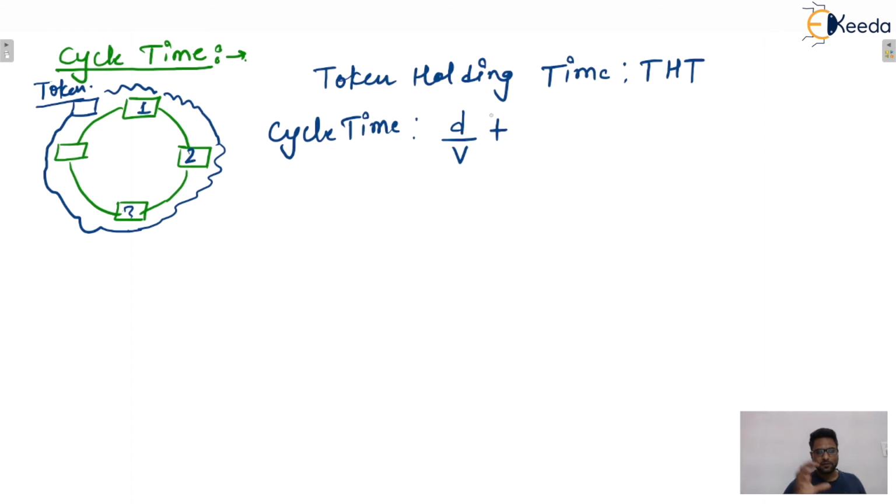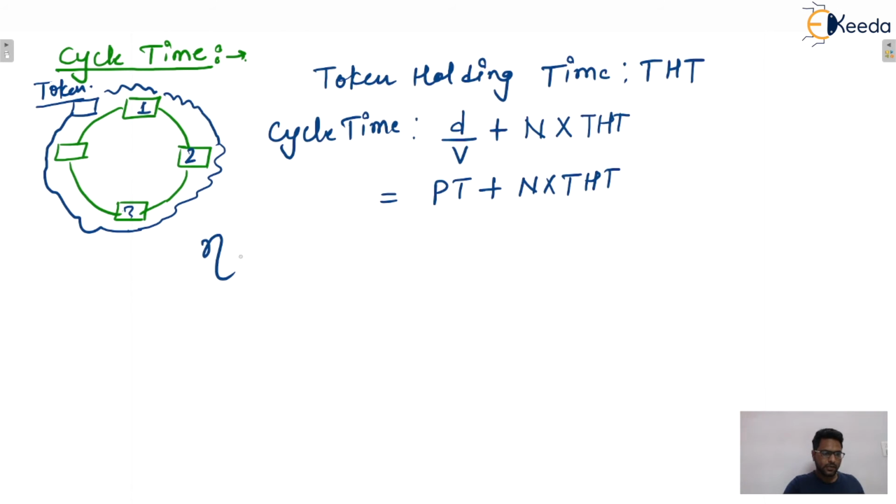Plus, we can say that every station will hold the token and transmit the data. Again, the second station will hold the token and transmit the data, and so on. So n stations are there, and each station takes some time, that is the token holding time. So n into THT will be the cycle time. I hope this is clear to everyone. So this is the propagation delay PT plus n into token holding time, isn't it?